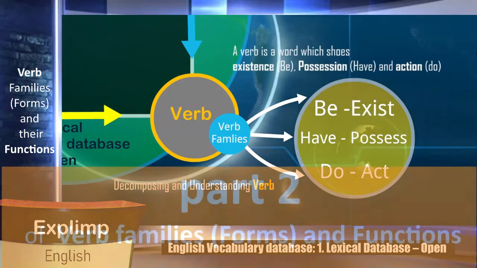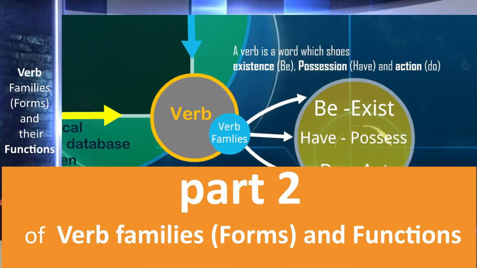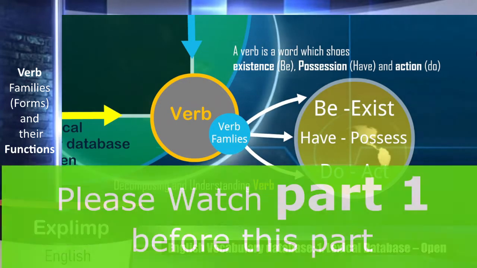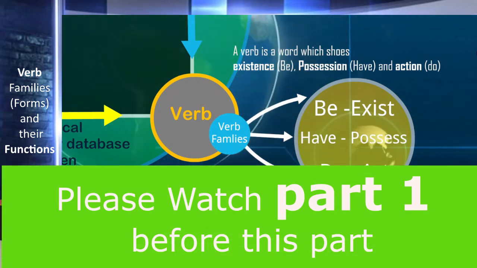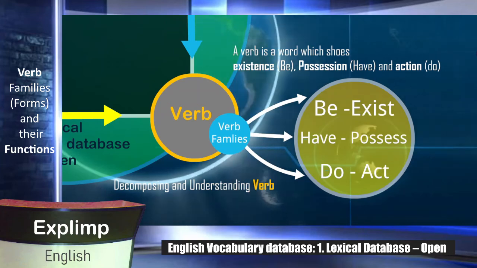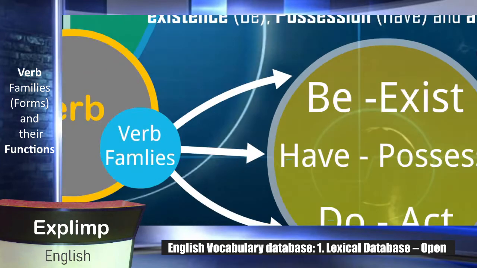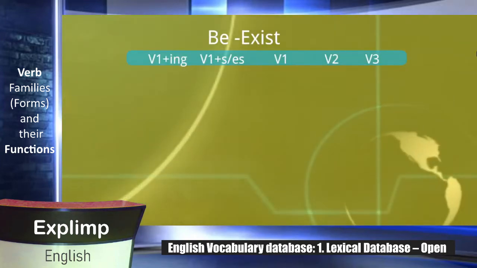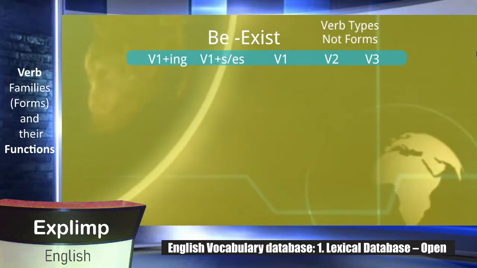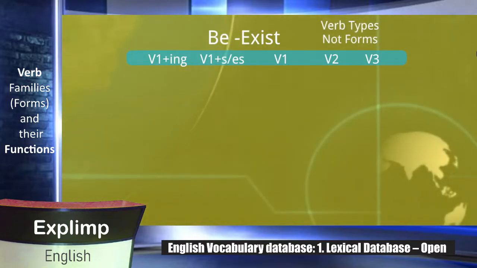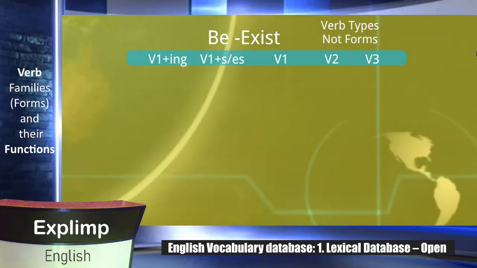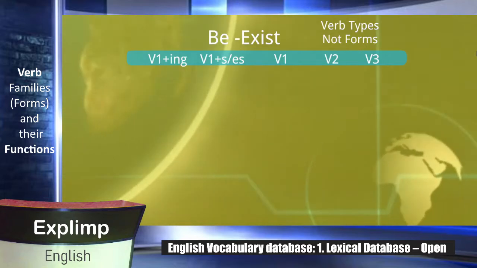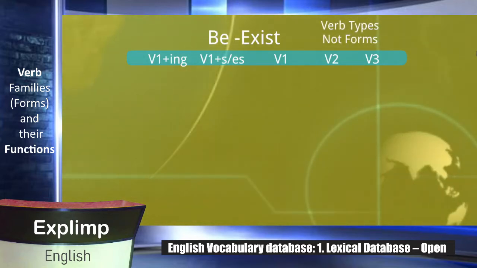A verb is a word which shows existence, possession, and action. Okay, so now let's go and see what are the other types of the verb be which shows existence. Please remember, we won't be using form for that. Why? Because we already have these families, like 3 forms are there: be, have, and do. Now further we will divide them into types instead of forms, as you may have learned in your schools.